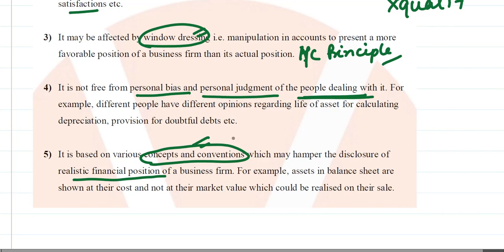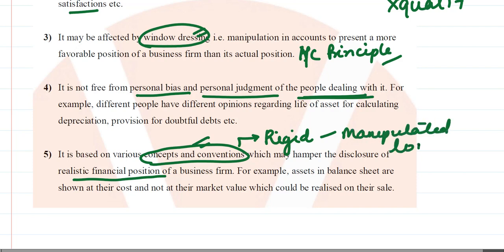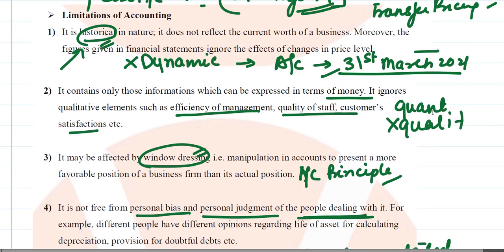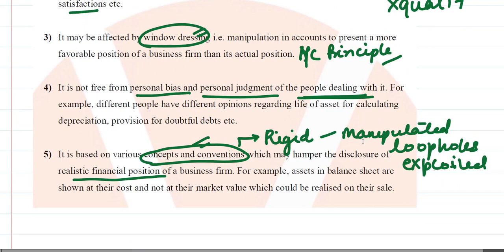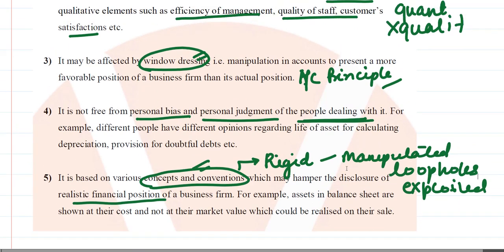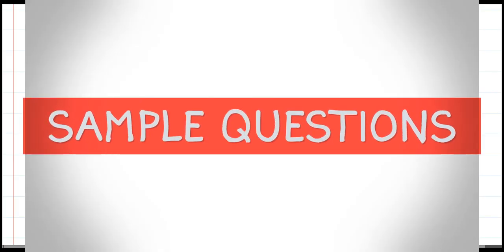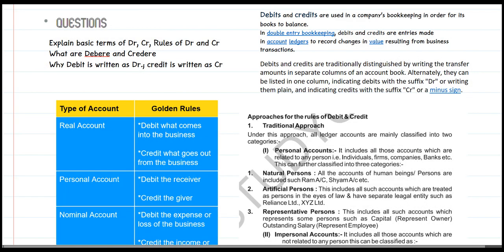Also, these concepts and conventions are not rigid per se, and therefore they can be manipulated, and there are loopholes that can be exploited. So such are the limitations. One is that it is historical, the other is that it's not qualitative. Then window dressing chances are there, biases can creep in, concepts and conventions are not that rigid and can be manipulated easily. Now we move on to the questions which can be asked from this topic in the interview.